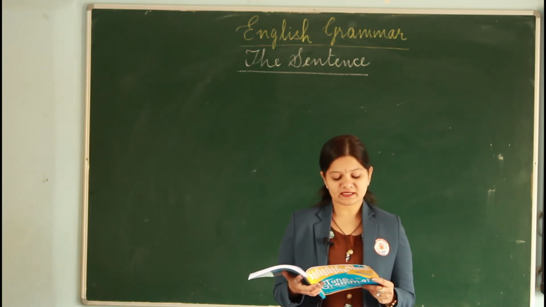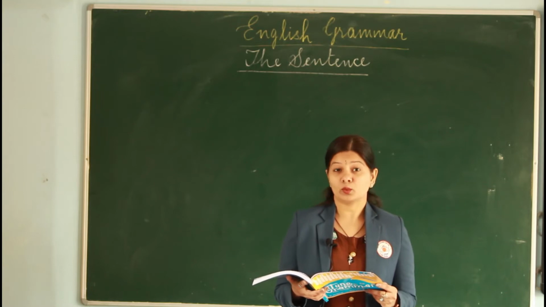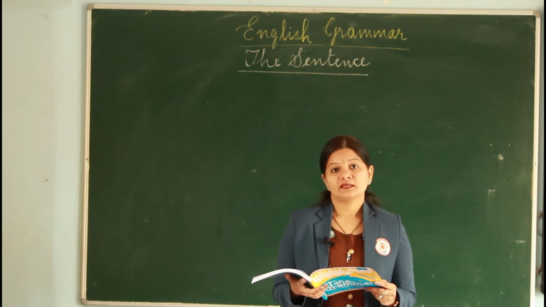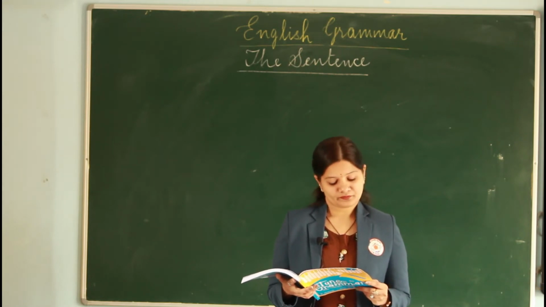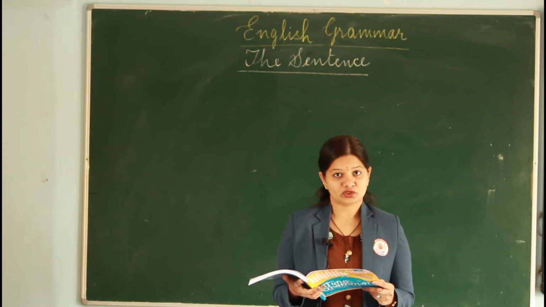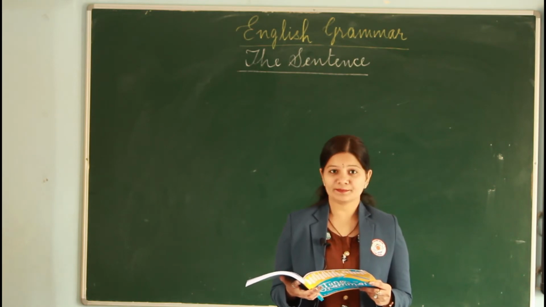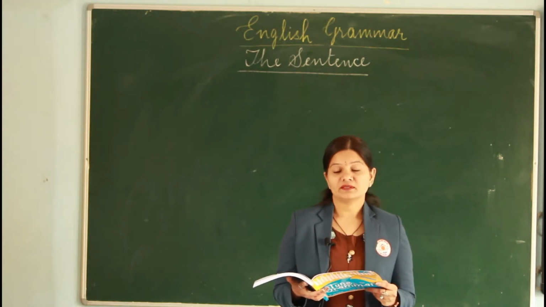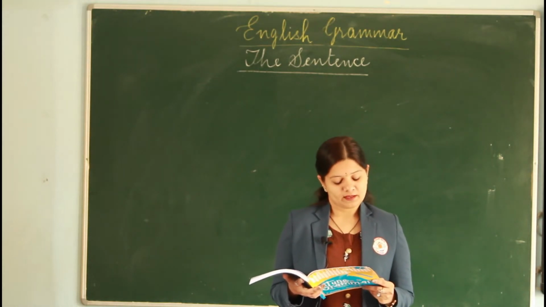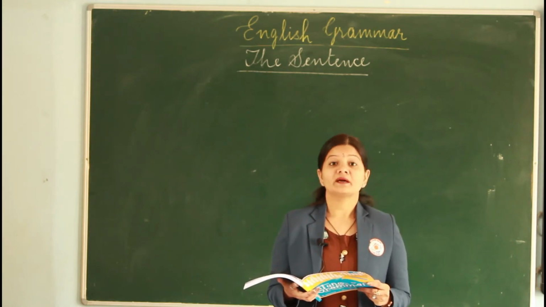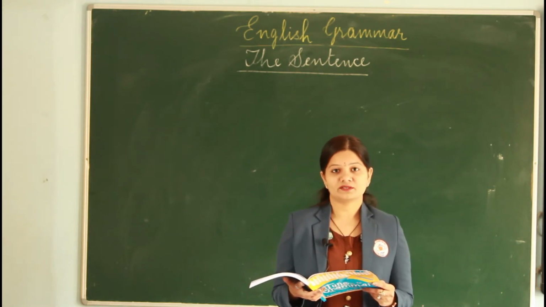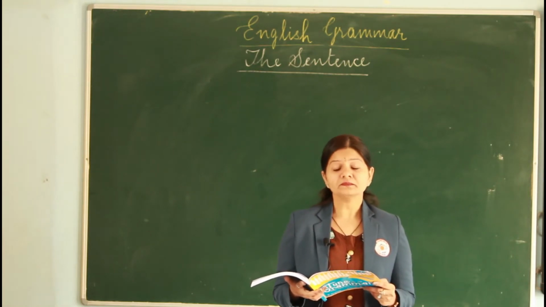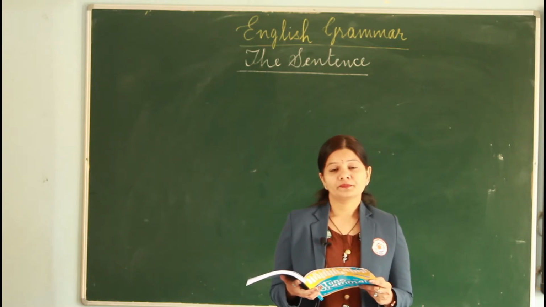Meena is a brilliant artist. Which is the subject here? What are we talking about? We are talking about Meena. So yes, Meena is the subject. A cup of tea for me, which is not complete. So we skip that again. We skip the third one as well. I am a pasture. Here the subject is I. Rekha is going to school today. Rekha is the subject.